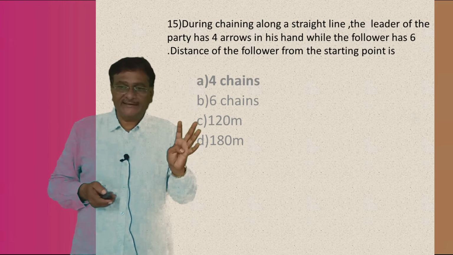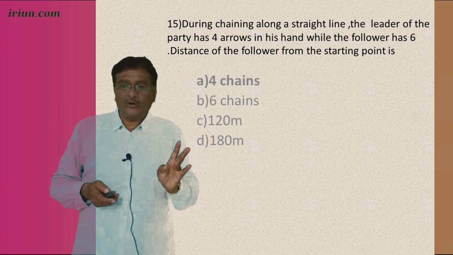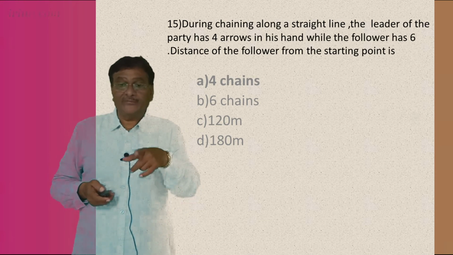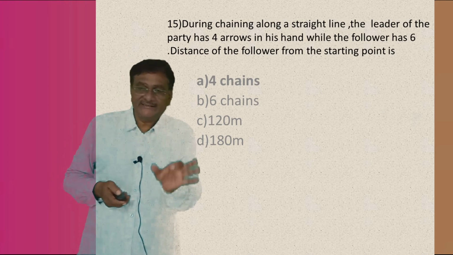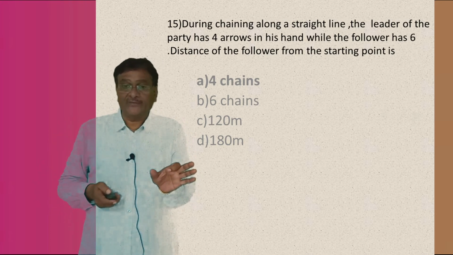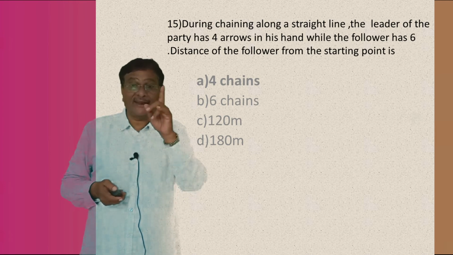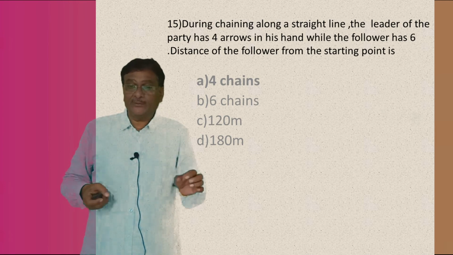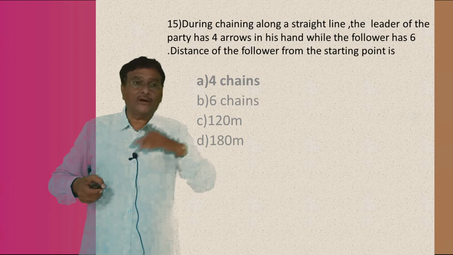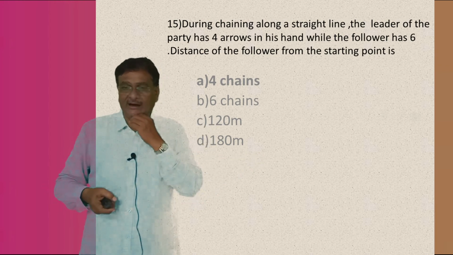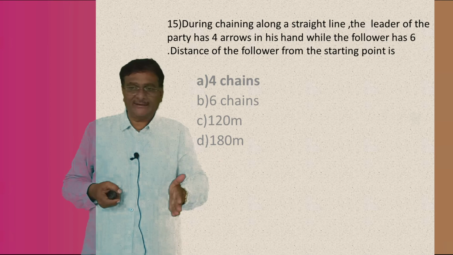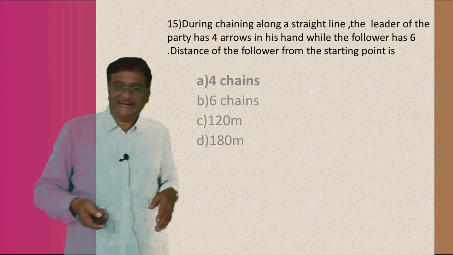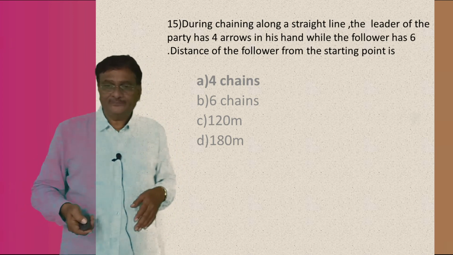The options are 4 chains, 6 chains, 120 meters and 180 meters, understand or not? The distance will be 4 chains. Look at these arrows, 4 plus 6, 10 arrows are there. Therefore, the distance between the follower and the starting point in this chain surveying along the straight line is 4 chains. He is available at a distance of 4 chains from the starting point. The first answer A is the right answer. 4 chains is the answer.